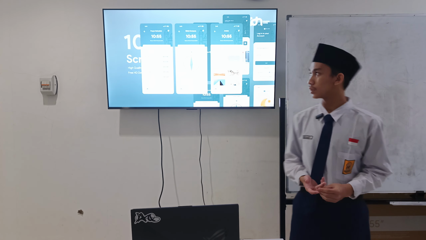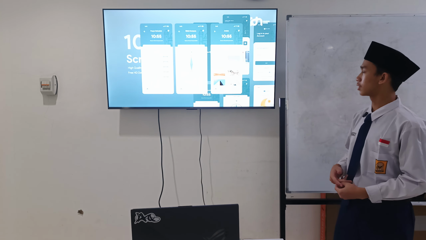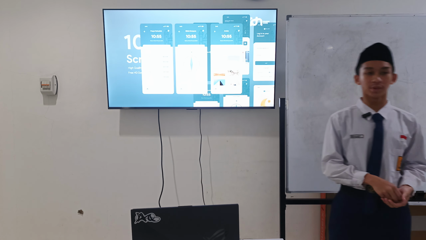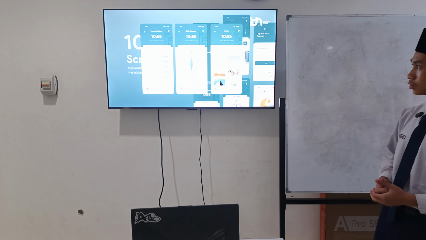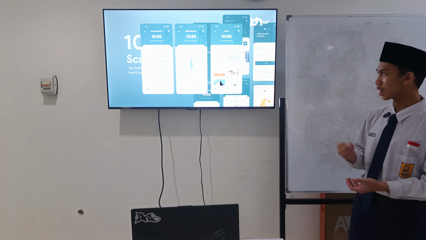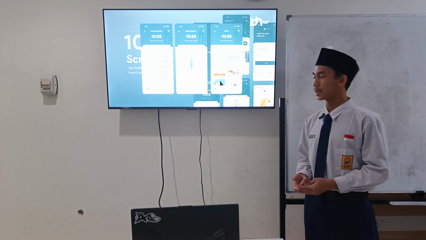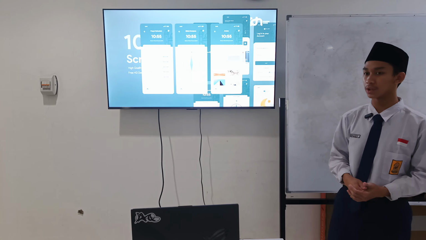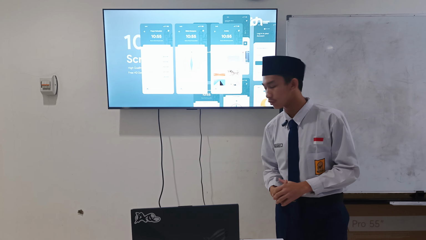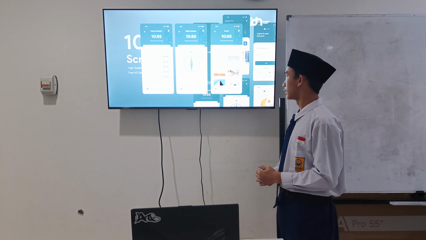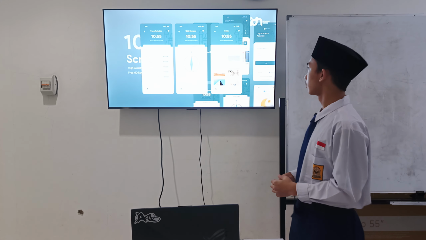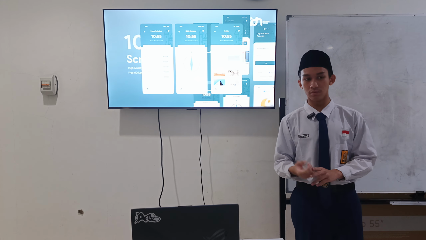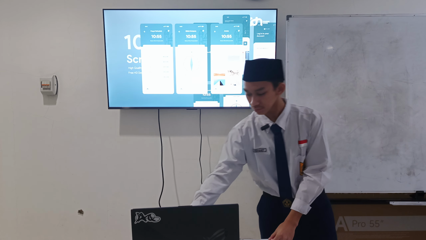And then the screens that I have are the prayer schedule, Qibla compass, and the article. The prayer schedule took me a lot of time because of setting the icons, aligning the hours, and the element properties. For the Qibla compass, I did not take it from Flaticon or others, but created it myself, the circle and the triangle. For the article, I took some images from Unsplash and added some text.